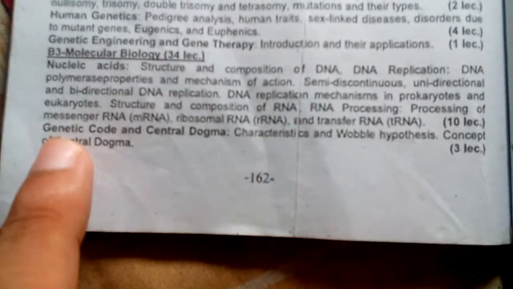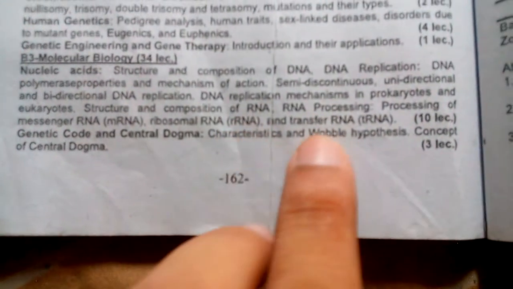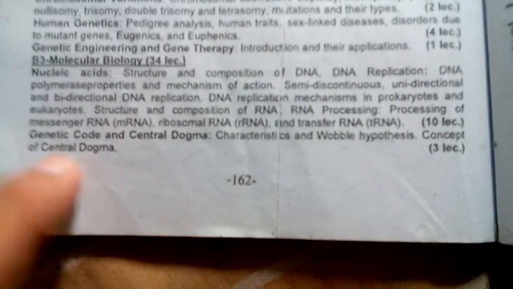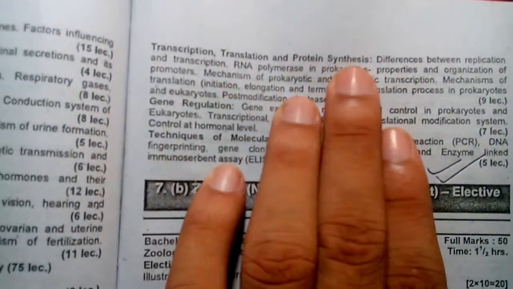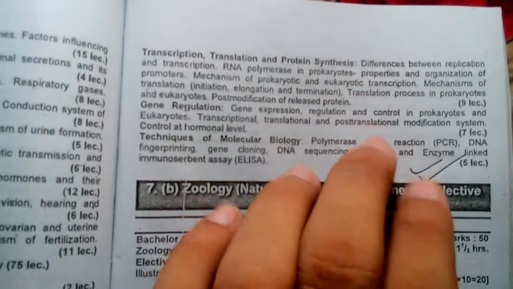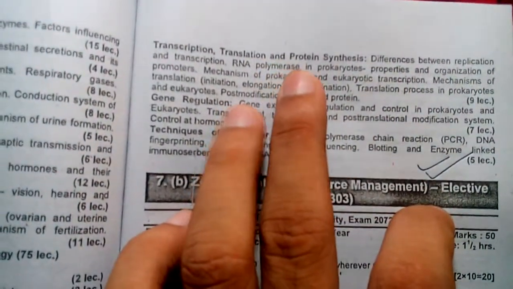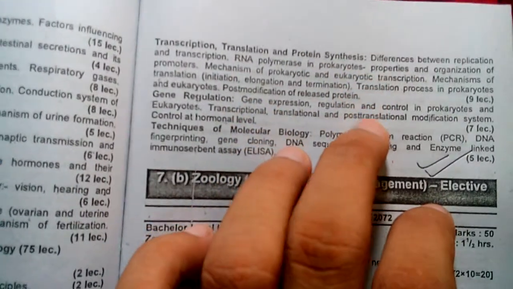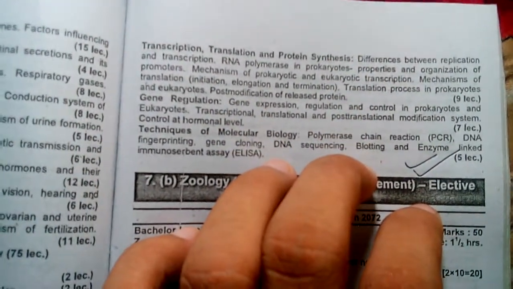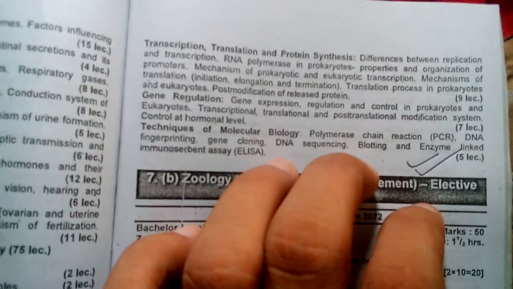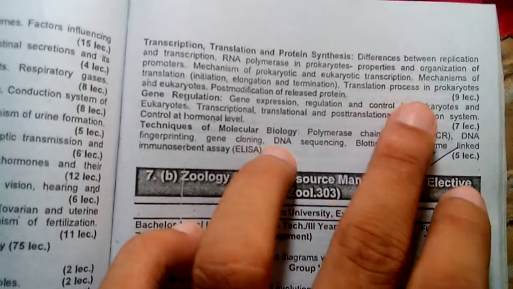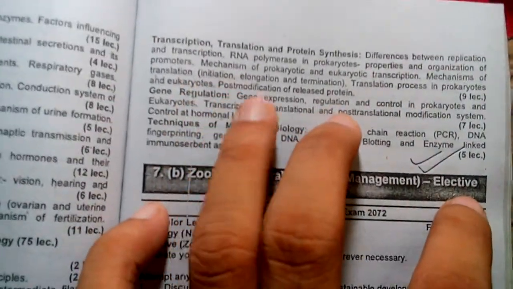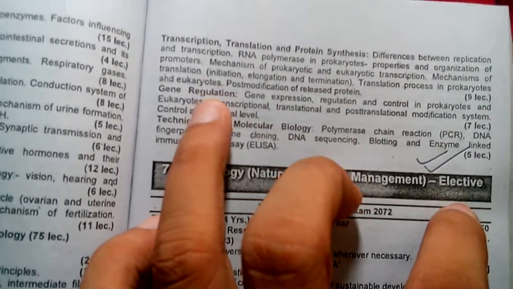Then the genetic code and central dogma: characteristics and wobble hypothesis, and the concept of the central dogma. The last one is transcription, translation and protein synthesis: difference between replication and transcription, RNA polymerase in prokaryotes, properties and organization of promoters, mechanism of prokaryotic and eukaryotic transcription, mechanism of translation: initiation, elongation, termination, translation process in prokaryotes and eukaryotes, post-translational modification of released proteins, and gene regulation.